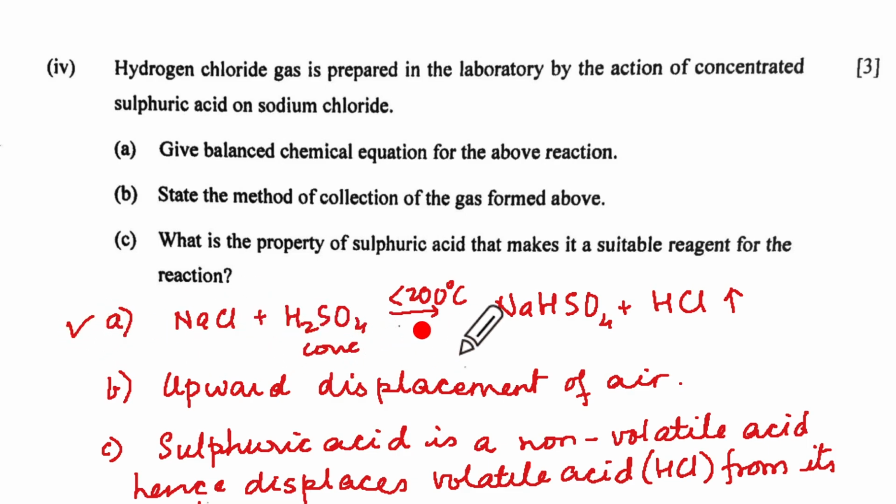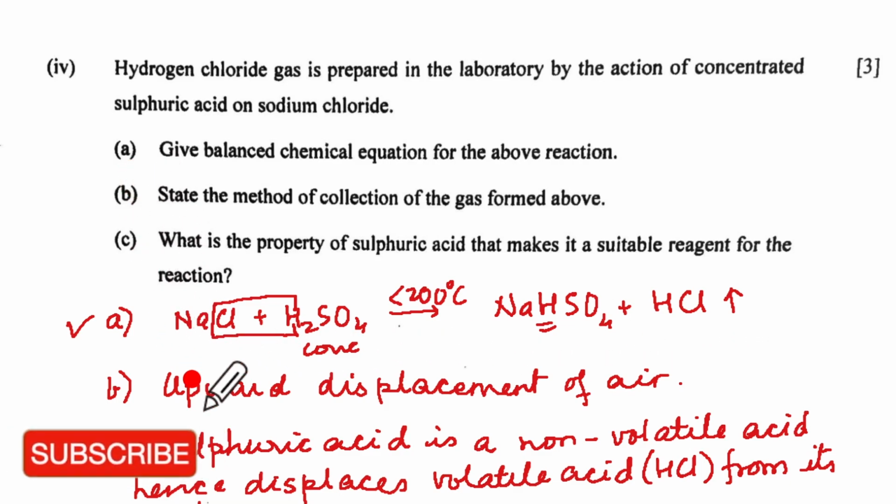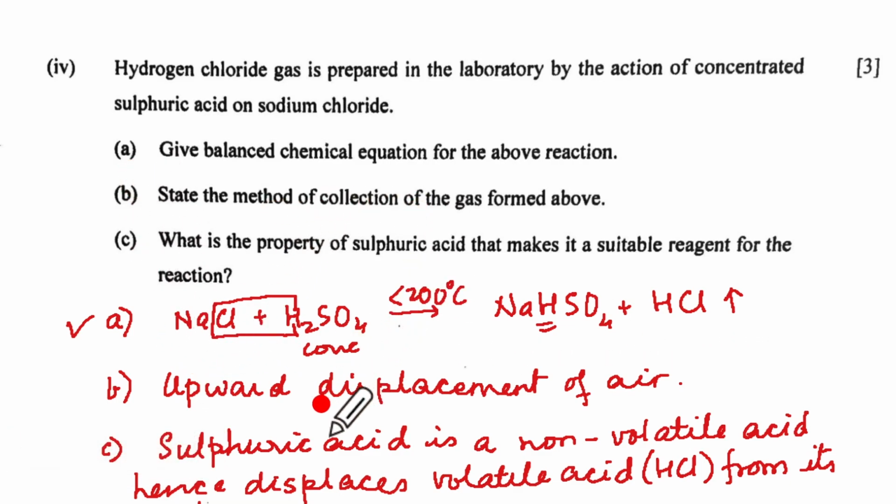So everybody by now must be knowing this reaction. We take concentrated H2SO4 with NaCl and we will have this type of double decomposition, which is half double decomposition happening, and it gives us NaHSO4, which is the acid salt, and H with Cl gives HCl. So this is your A part. Suitable method of collection is upward displacement of air because hydrogen chloride is heavier than air. Vapor density 18.25, but vapor density of air is 14.4.